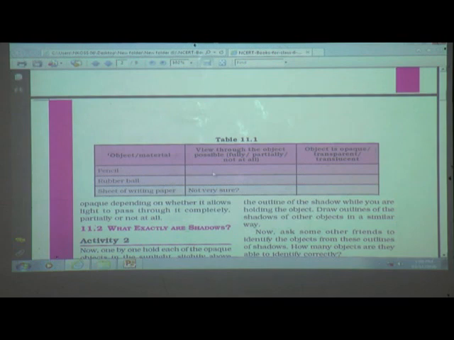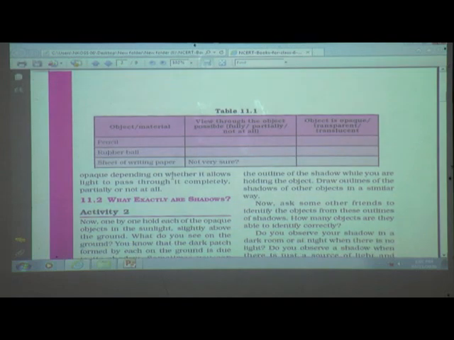Students, here, if the answer is fully possible through the object, then your answer will be transparent. If partially, then translucent. And if we can't see through it, not at all, that means it is an opaque object. So you can write like this.